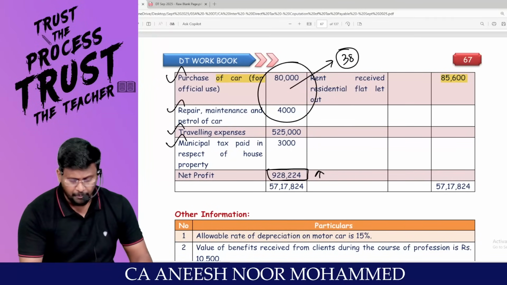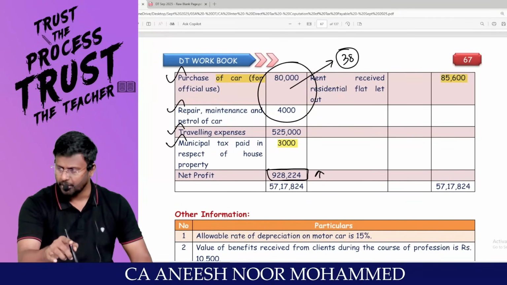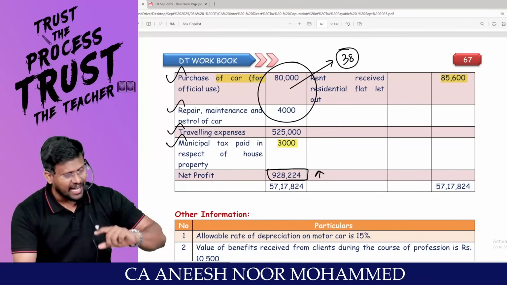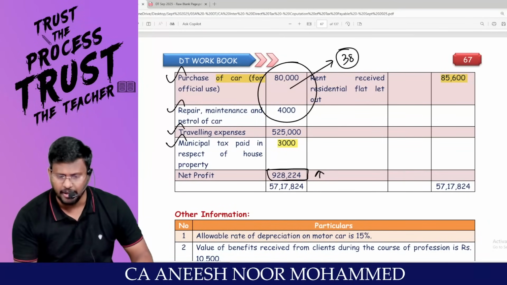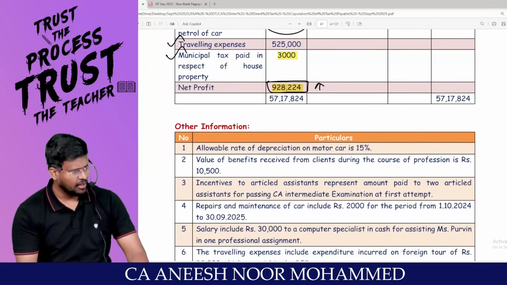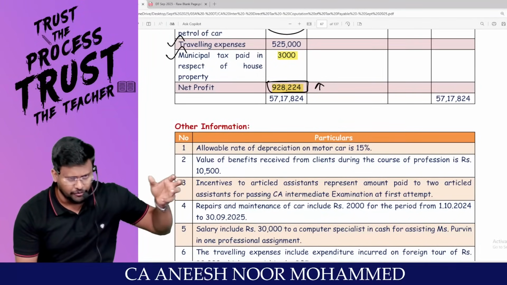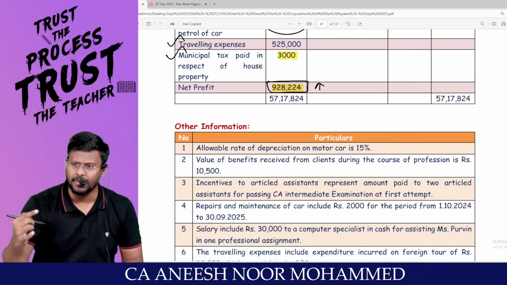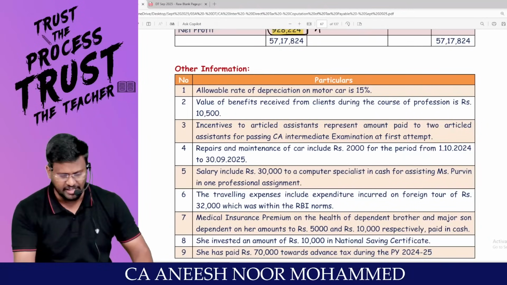Municipal tax paid in respect of house property. This is an impurity regarding PGBP. This should not be debited to the P&L account, it should be added back. And it can be reduced under the head income from house property as less municipal tax paid by the owner. Are you all really with me? So I will start with net profit. I will remove all the impurities which have been credited on the credit side of the P&L by reducing, and I will add back the impurities which have been debited in the P&L, to purify the head profits and gains of business or profession. Easy?